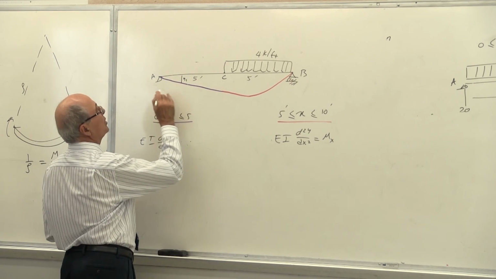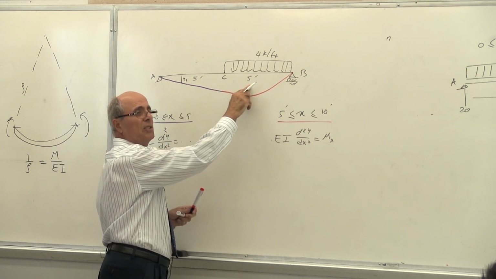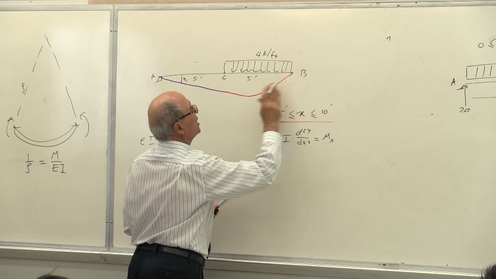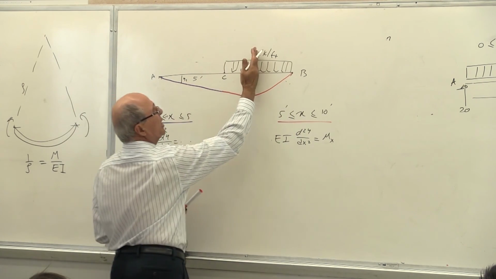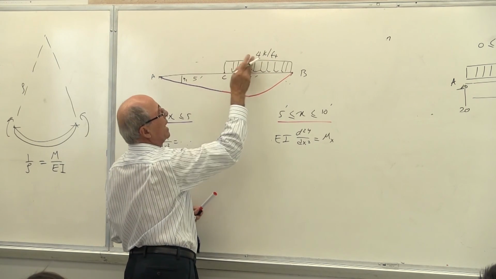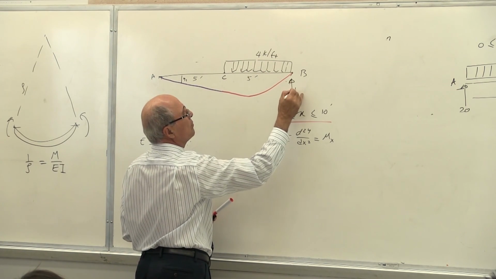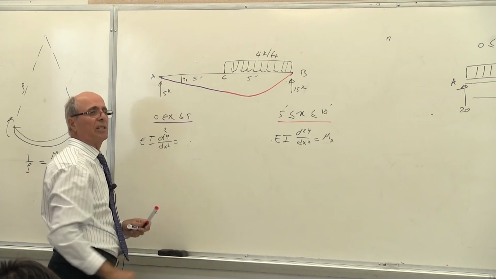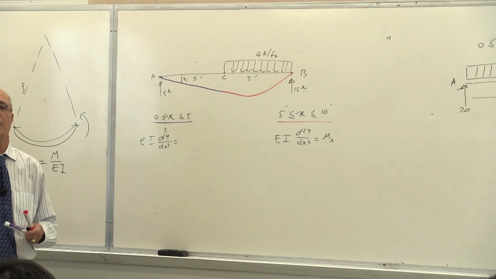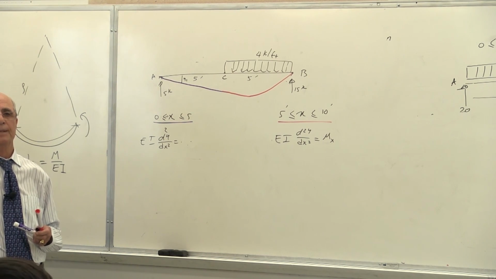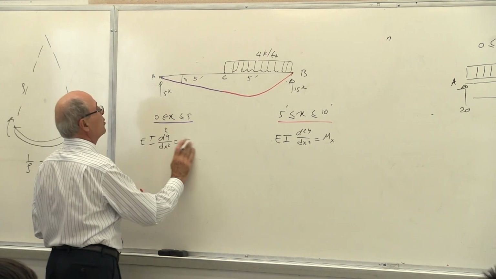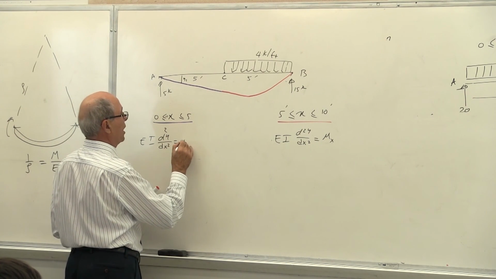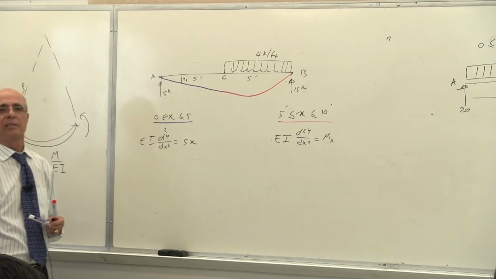This one, first of all, this is 4 kips. This is 5. It's 20. How much of it goes there? How much of it goes there? The load is here. 7.5 to 2.5. So here goes 15K with the same ratio. Here goes 5K. You can check that at home if you want. Is that ratio 3 and 1? Is that correct or not? Yes? So for this one, I will write EI d2y over dx squared equals 5x only, nothing else. Is that correct or not?